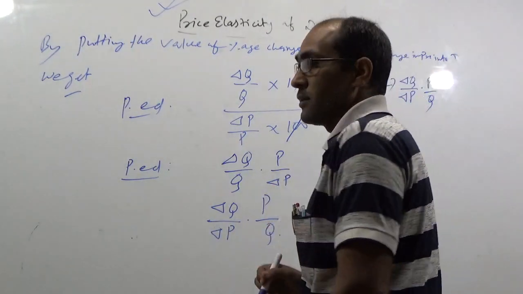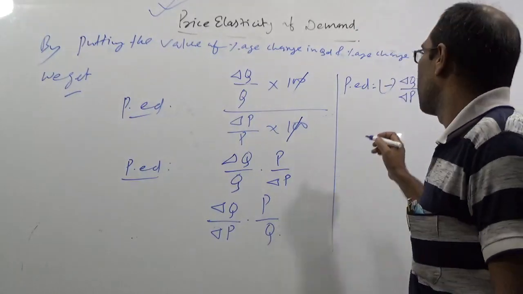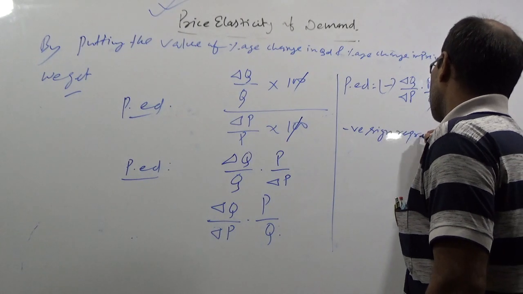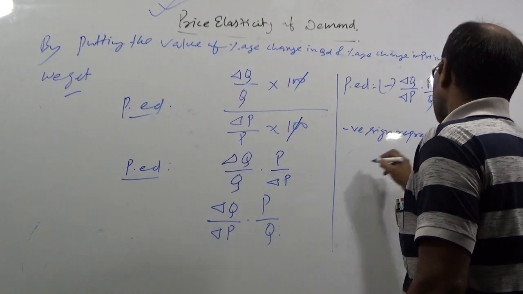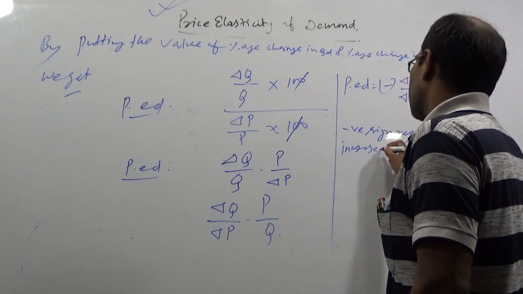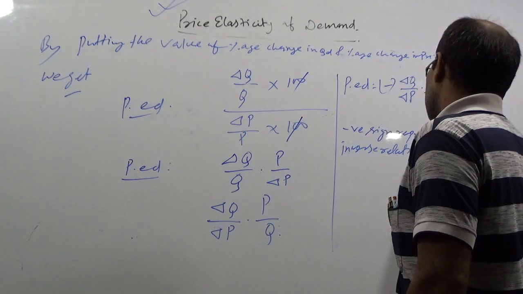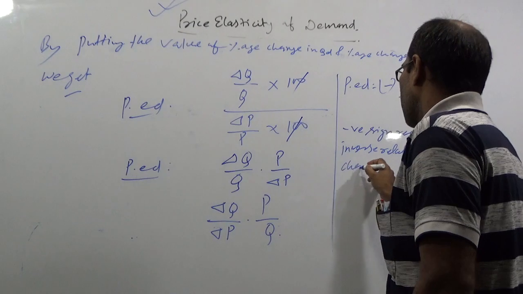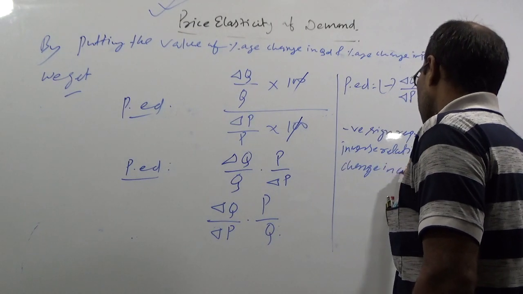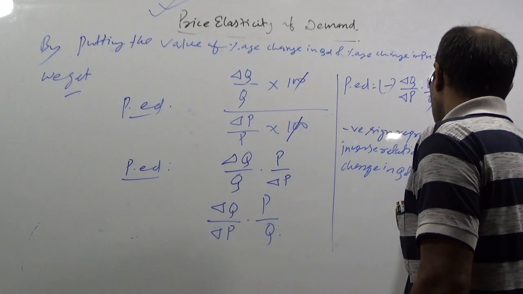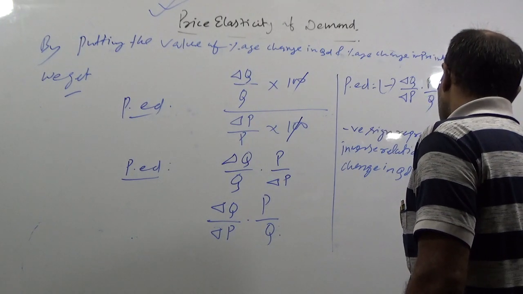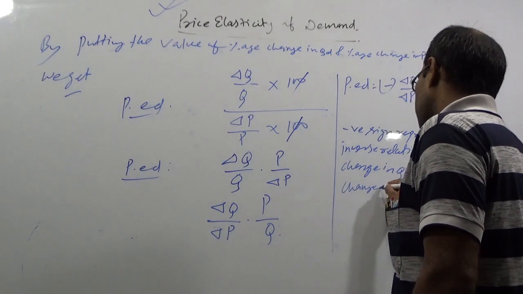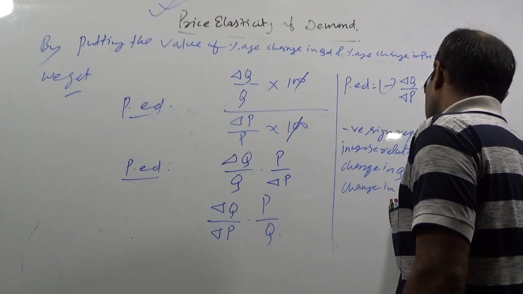Here the negative sign represents the inverse relation between change in QD with respect to change in price.